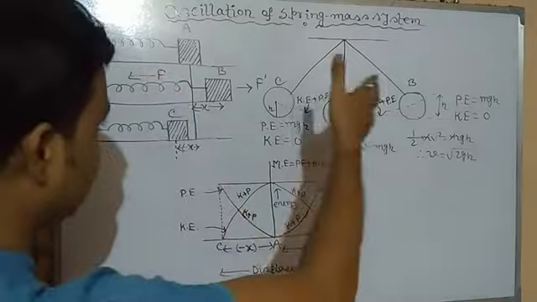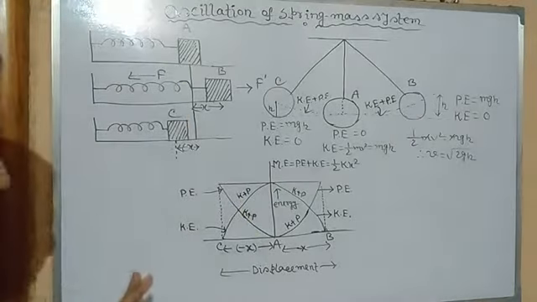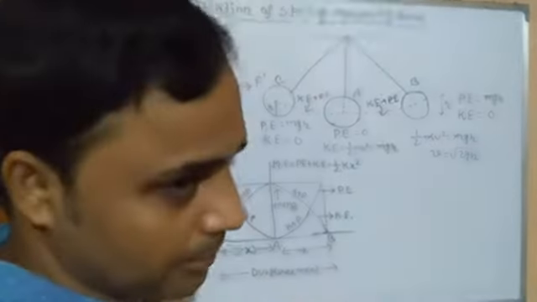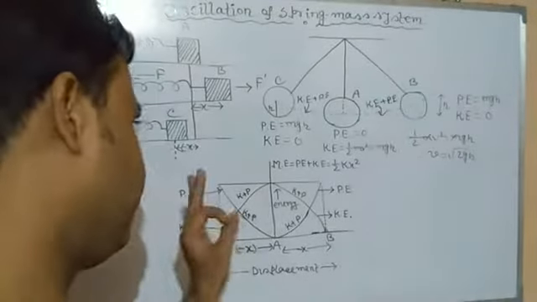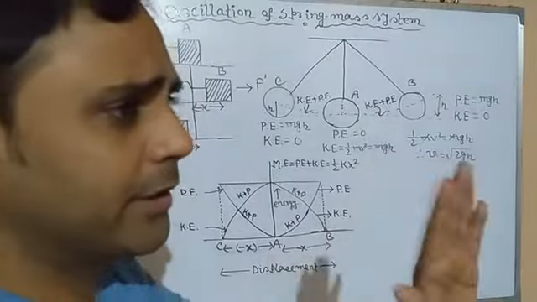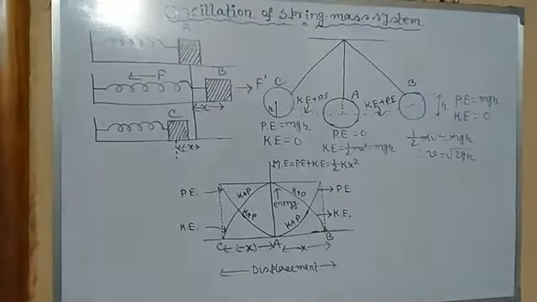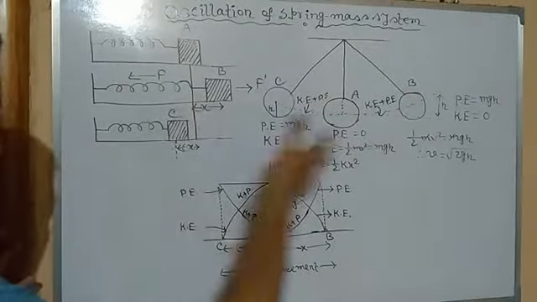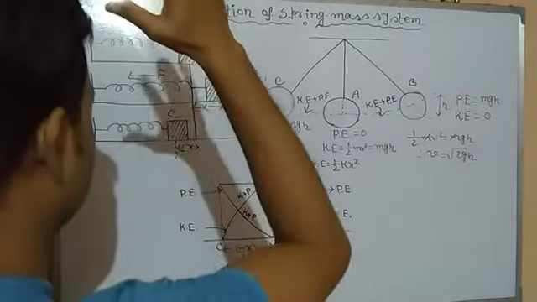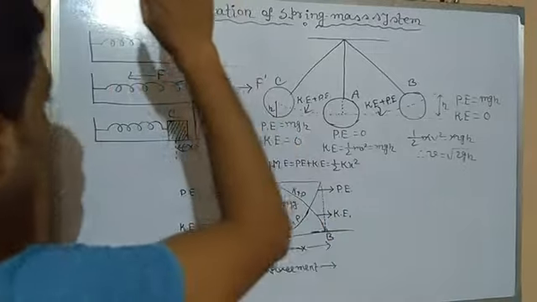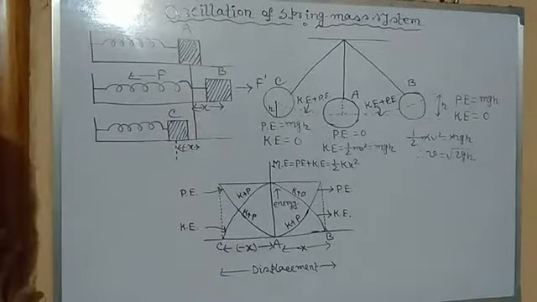Again, as I said, this happens if the experiment takes place in vacuum, that is free space. Otherwise, due to the resistive force of air, after some time it will come to rest. So it will oscillate left and right, left and right. Similarly, when the block is at rest at A, its total energy we may assume is zero.